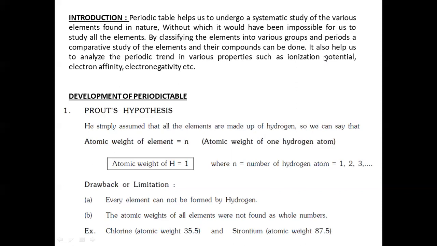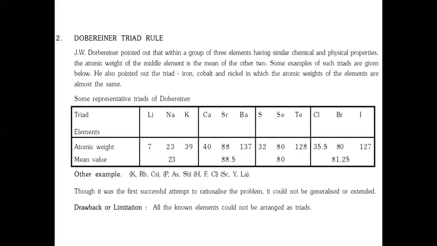Then, drawback of this Prout's hypothesis. Every element cannot be formed by hydrogen, and the atomic weight of all the elements were not found as whole numbers. For example, if you consider chlorine, which is having the atomic weight 35.5 unified mass. Similarly, strontium, which is having 87.5 unified mass.